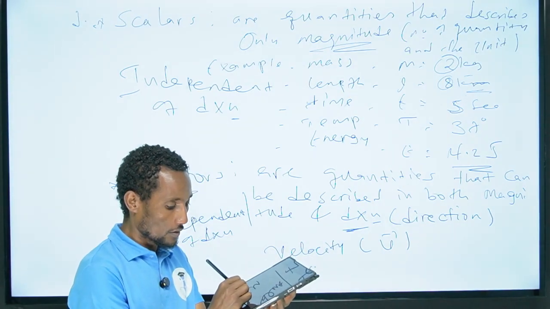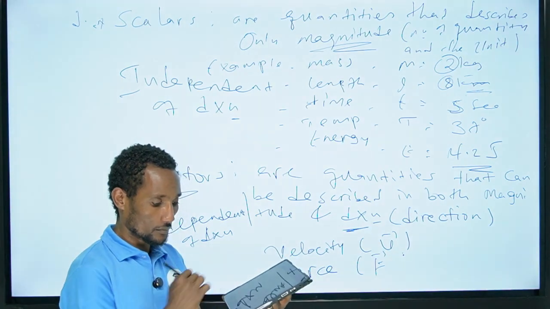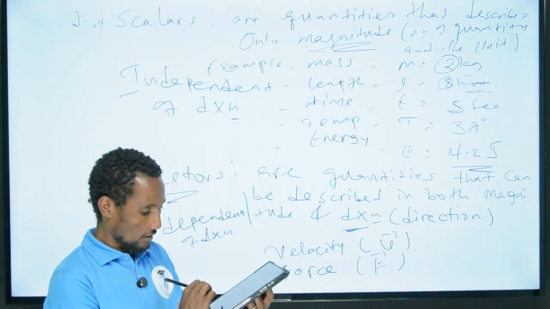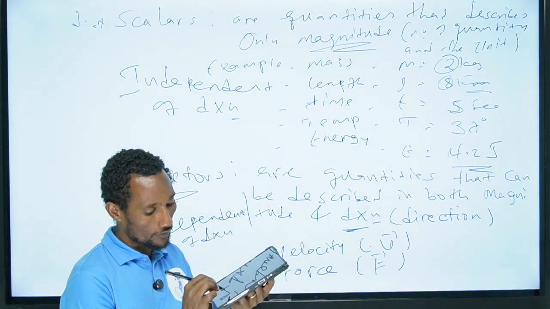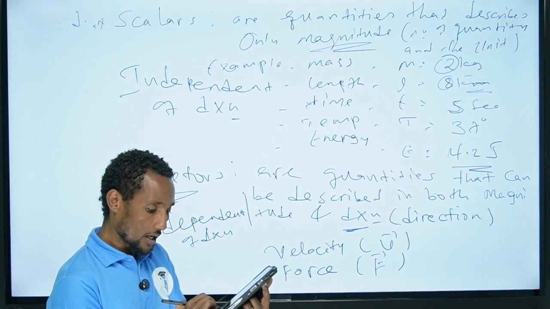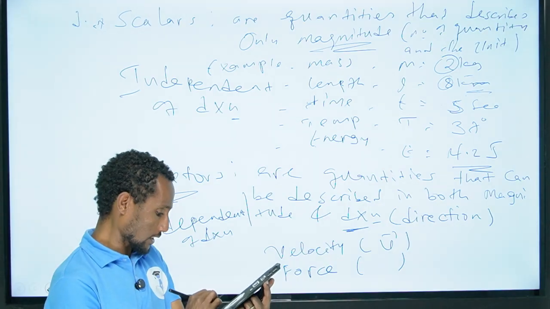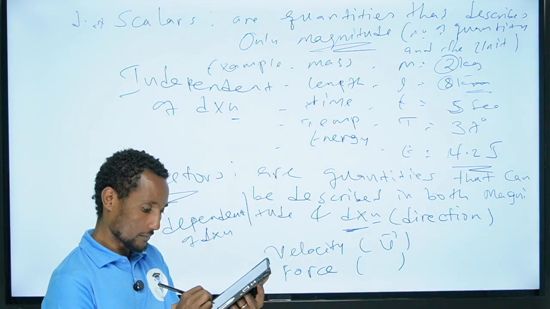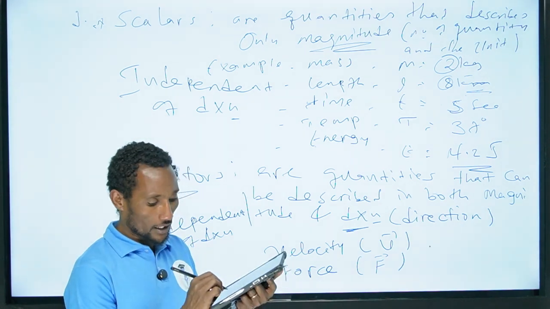Force is a vector force, which has what? An arrow on its overhead. So these are the basic differences between scalars and vectors.